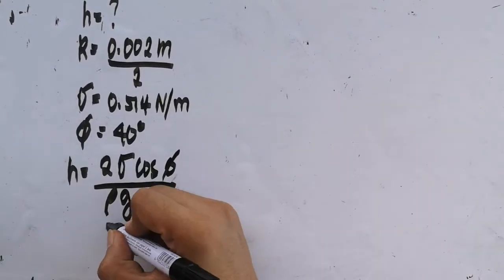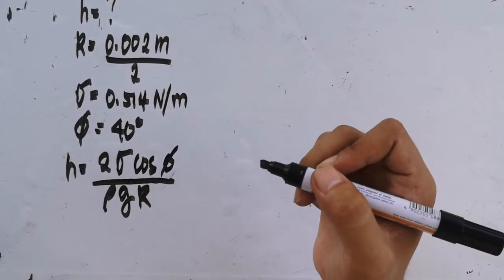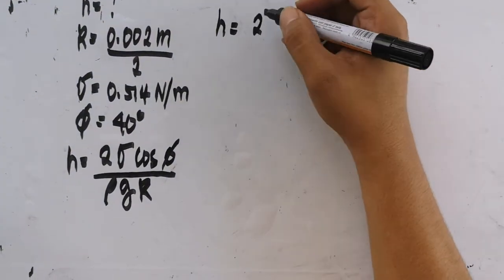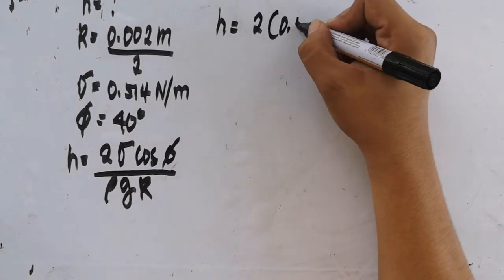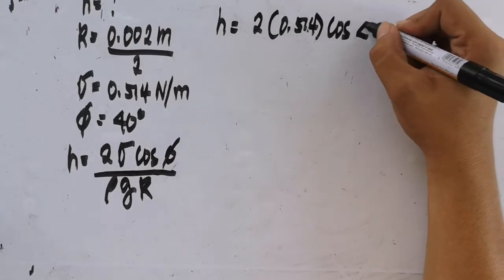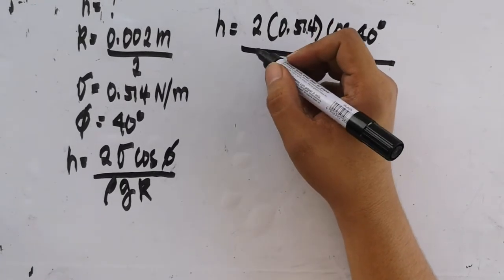But remember, our fluid is mercury. So, substituting into the equation, H is 2, sigma is 0.514, cosine of 40 degrees over the rho. What is the rho of mercury?